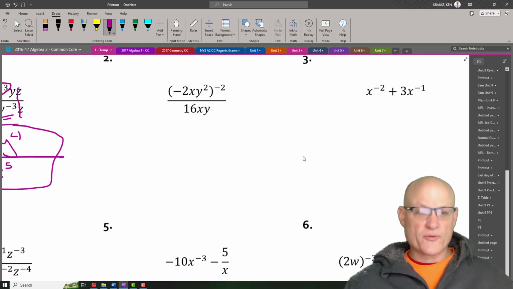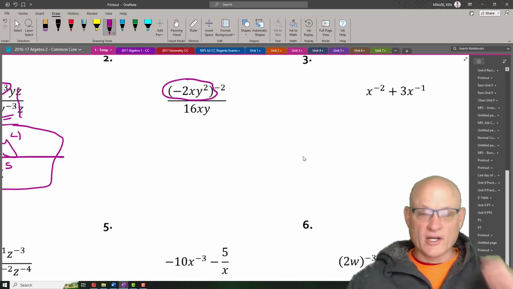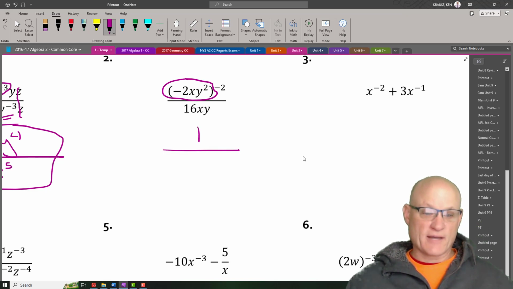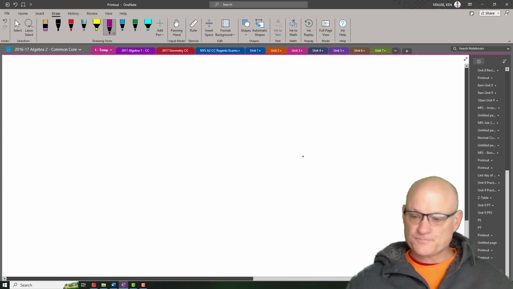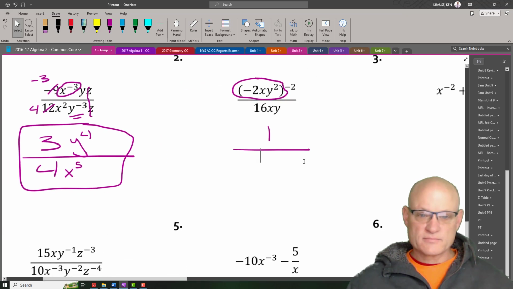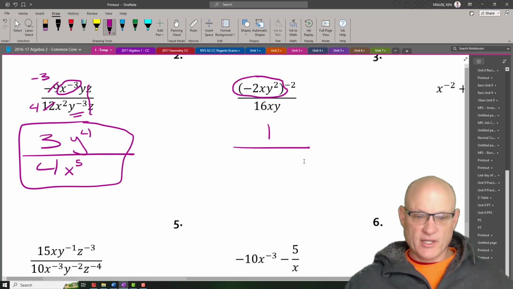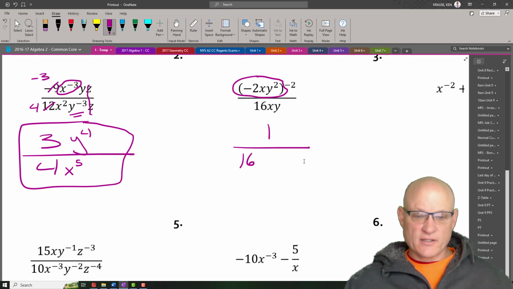Since this whole thing is being raised to the negative exponent, this whole thing goes to the denominator. So there's nothing left in the numerator. So what I have here is 1 over 16xy negative 2x y squared to the positive 2.